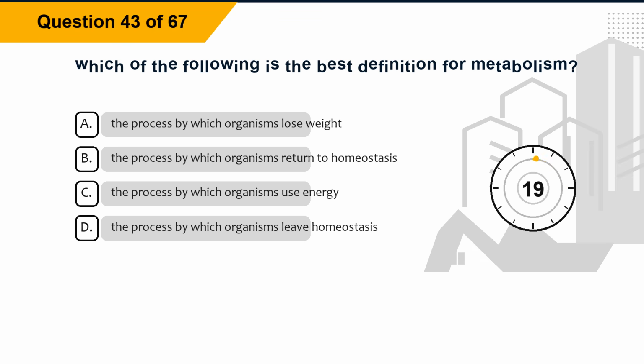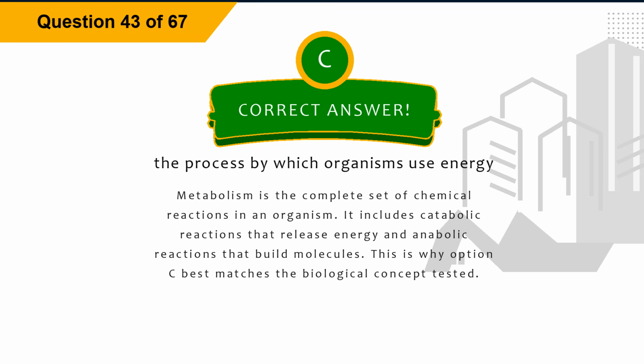Question 43. Which of the following is the best definition for metabolism? Option A, the process by which organisms lose weight. Option B, the process by which organisms return to homeostasis. Option C, the process by which organisms use energy. Option D, the process by which organisms leave homeostasis. The correct answer is option C, the process by which organisms use energy. Explanation: metabolism is the complete set of chemical reactions in an organism. It includes catabolic reactions that release energy and anabolic reactions that build molecules. This is why option C best matches the biological concept tested.